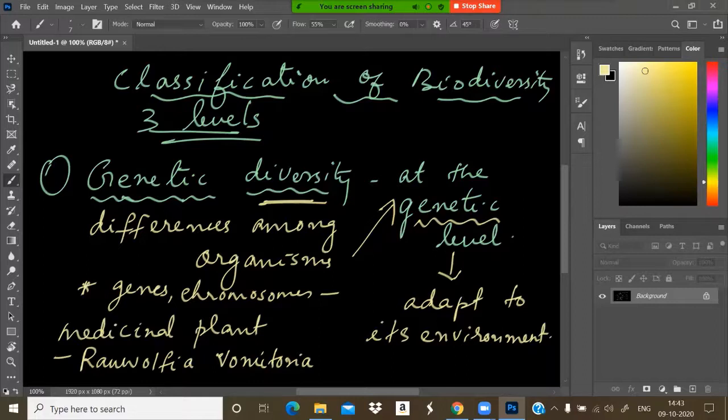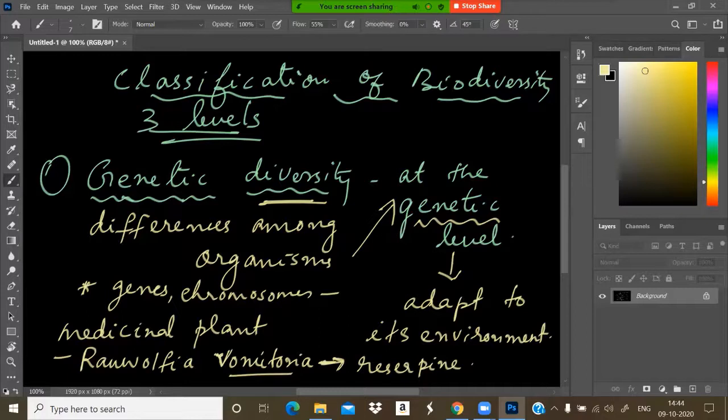It is growing in different Himalayan ranges, because from this medicinal plant we get a chemical known as reserpine, from vomitoria as well as from Rauwolfia serpentina. Both plants come under the same genus but different species.